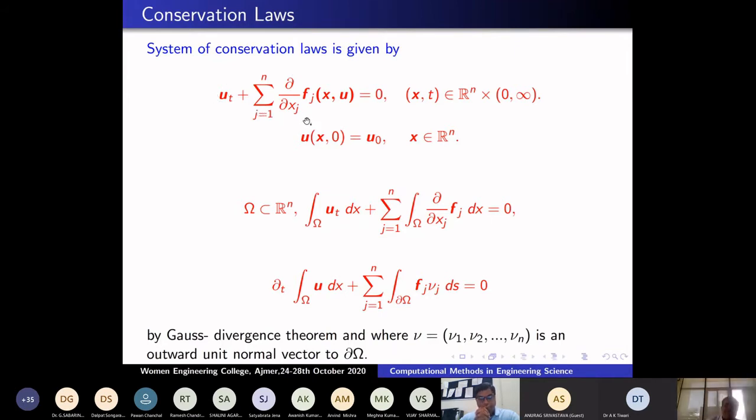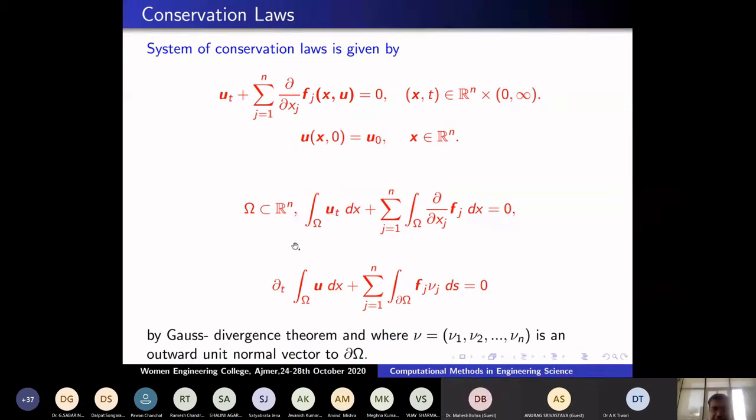Why do we call it a conservation law? Suppose Ω is a domain in R^n. If I integrate over Ω the term u_t dx, together with the integral of the divergence of f, then by the Gauss divergence theorem, since the integration is with respect to x, d/dt can be taken out in the first term.